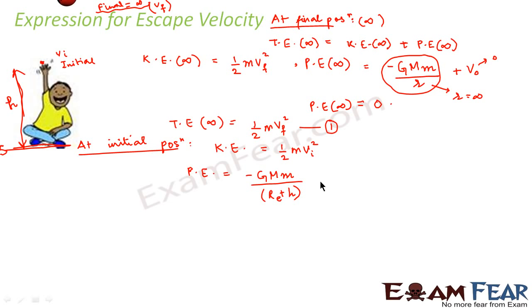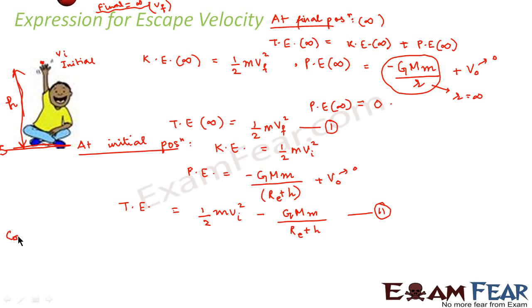So this is the potential energy plus V0, which we again assume to be 0. So this is the potential energy. Therefore, at the initial position, the total energy is equal to half m vi square minus G m1 m2 by Re plus h. So this is the second value of total energy at the initial position.